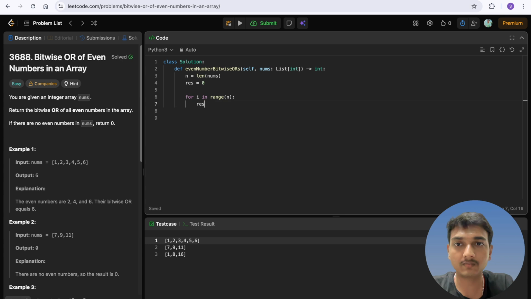So I can write something like, first of all, I need to check if nums of i modulo 2 equal to 0. If that is an even number, I can directly calculate result equal to result OR nums of i. And in the last, I can definitely return the answer.